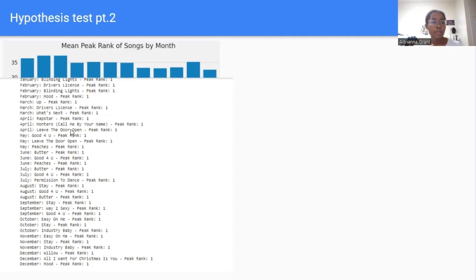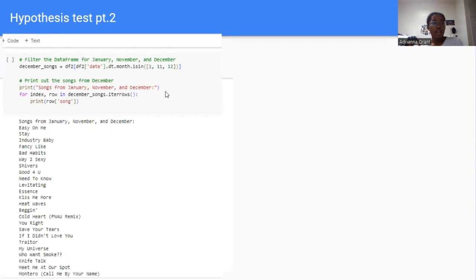We printed out the top 3 songs for each month. We paid special attention to November, December, and January, just because they were a bit odd in the distribution. And while November and January had songs varying a bit more from the season, I guess, and varying in genre, for December, All I Want for Christmas Is You suddenly shoots up as a peak song. So we decided to just print the songs from January, November, and December. And even though you can't see it here, if you were to scroll down through the entire output, which is a lot, half the songs become just Christmas songs.